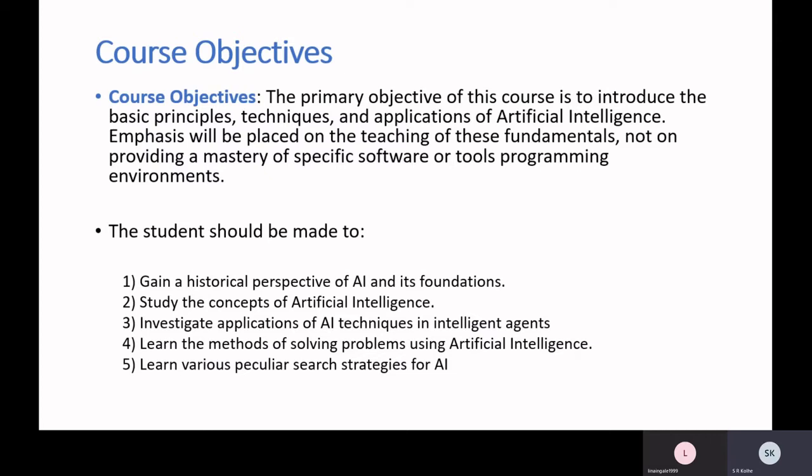So we'll see what are intelligent agents, which is one of the views that nowadays AI scientists have taken while developing AI systems. We'll learn various methods of solving problems using AI. Then our course mostly moves along with various search strategies which are used in AI, which is the heart of artificial intelligence systems.